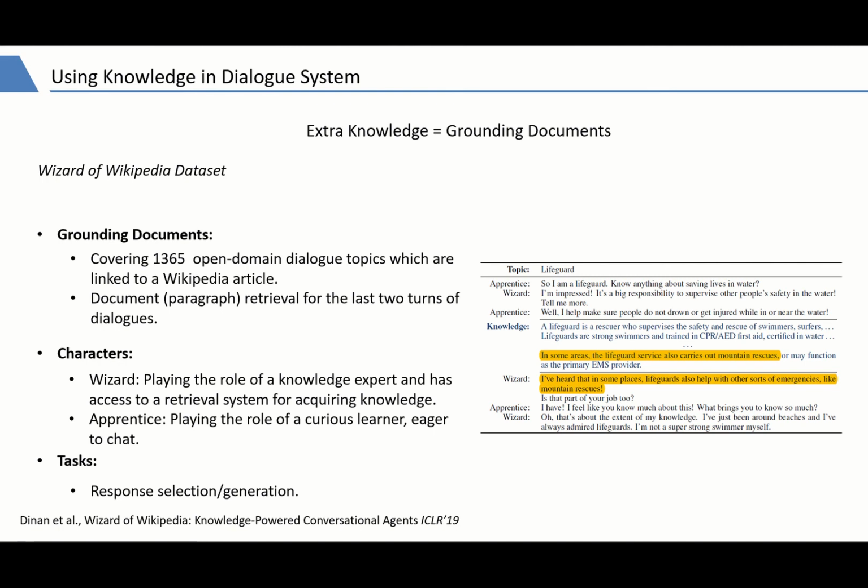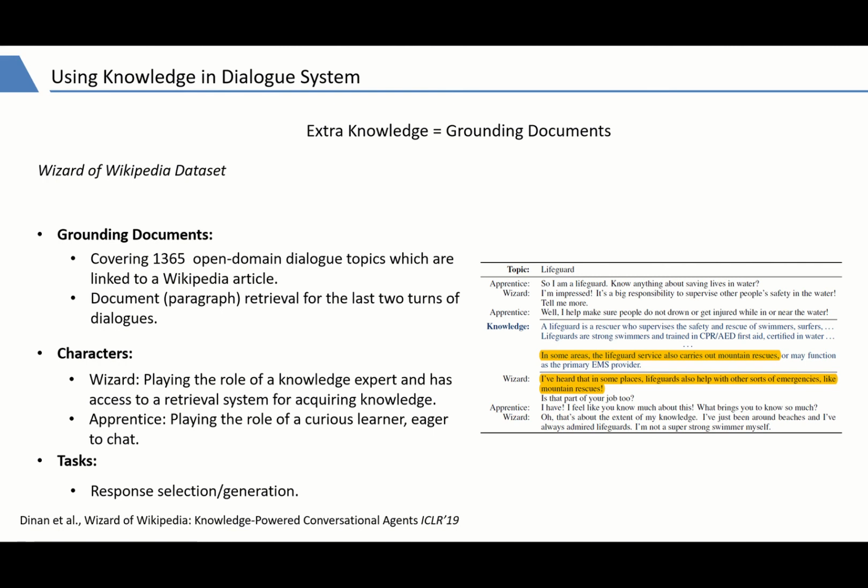The two agents, however, have different degrees of external knowledge. One of the agents, known as the wizard, plays the role of a knowledge expert and has access to a retrieval system for acquiring knowledge. The other agent acts as a curious learner and has no access to external knowledge.